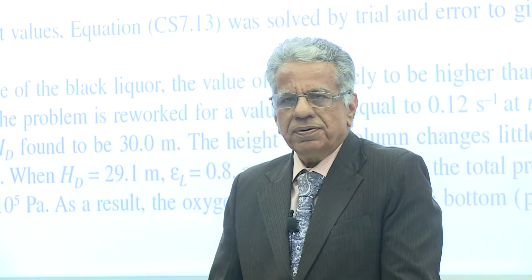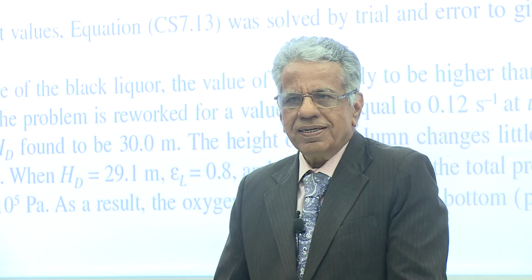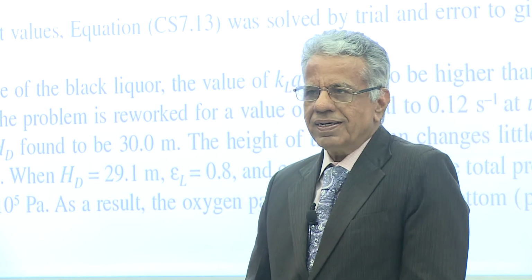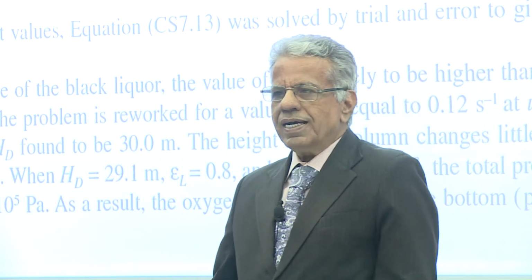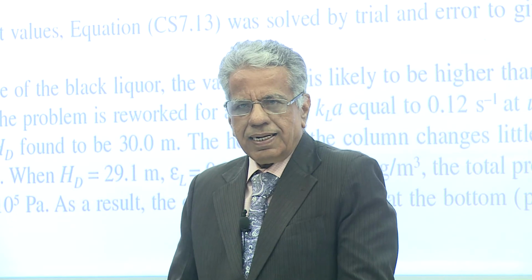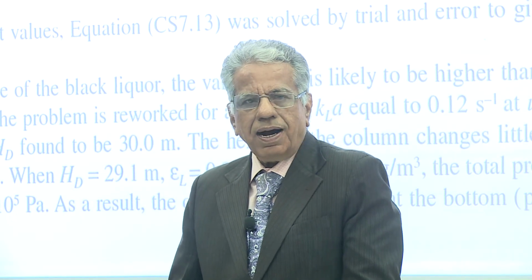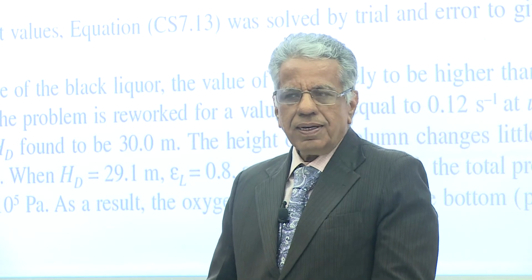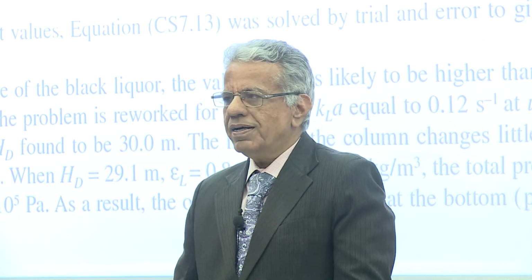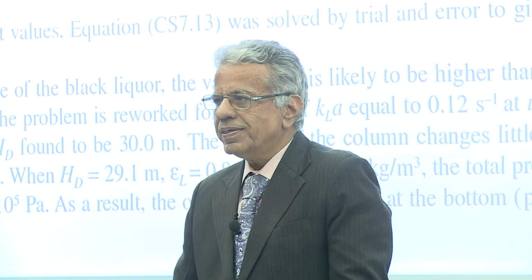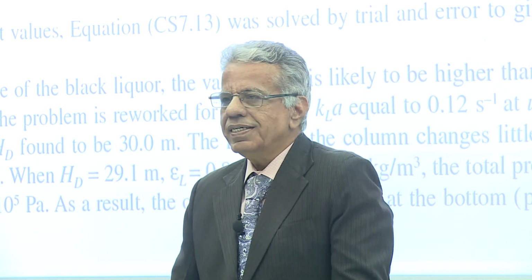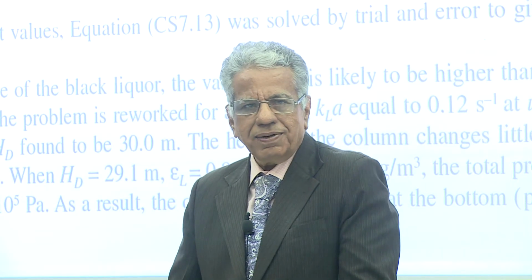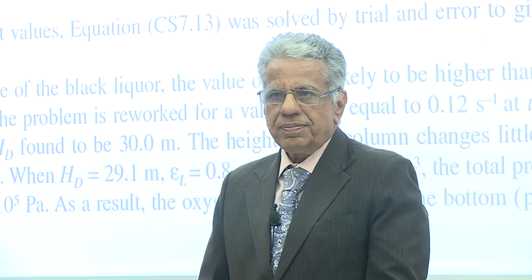Indeed, part 4 is very difficult, but having explained how to get it, that is, pick up a correlation, or use artificial intelligence, you put in your values of column diameter, column height, height of submergence, and physical properties of liquid and gas, and you will get aKLa values.